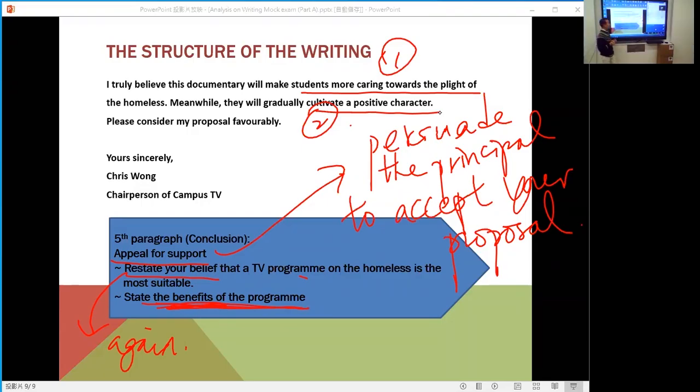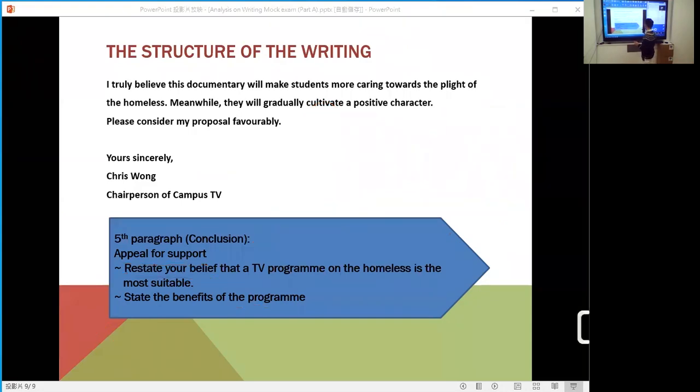Another thing that I need to highlight to you is this one. Yours faithfully. No matter how many times teachers have mentioned it to you, students still make a lot of mistakes on this. So I need to highlight it to you again. Remember, you must have the letter S. Yours, not your, it's yours.